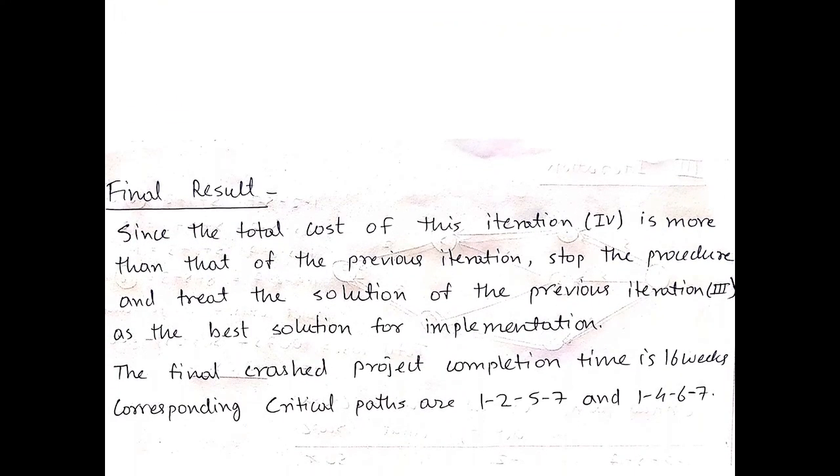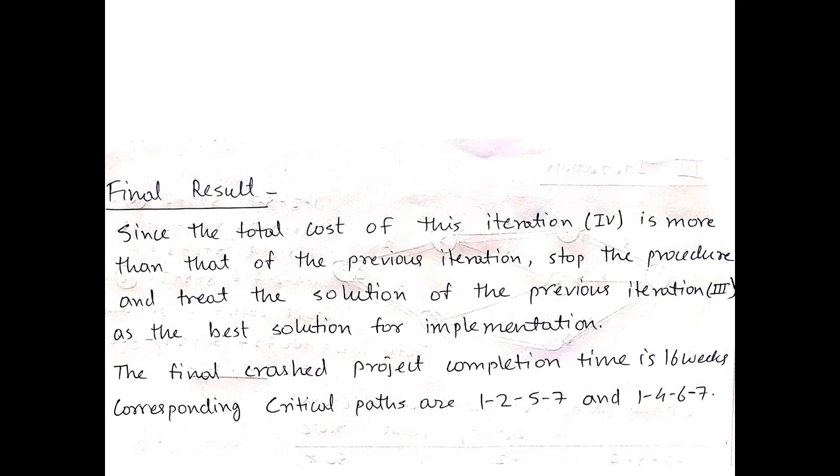So over here we'll stop crashing, and finally we'll state that since the total cost of this iteration 4 is more than that of the previous iteration, that is iteration 3, stop the procedure and treat the solution of the previous iteration, that is the third iteration, as the best solution for implementation.